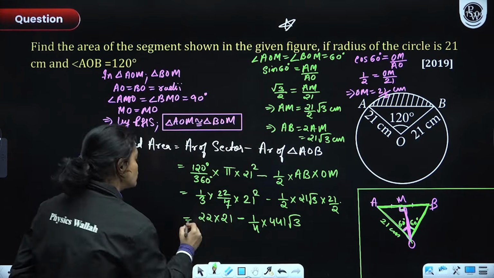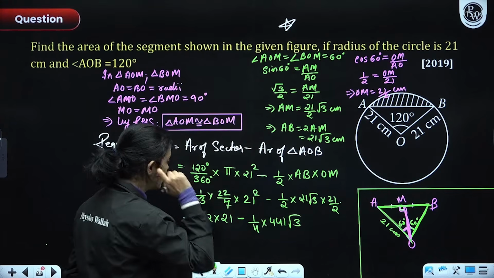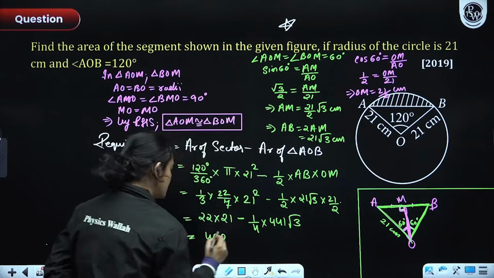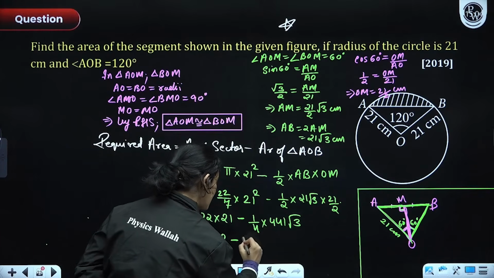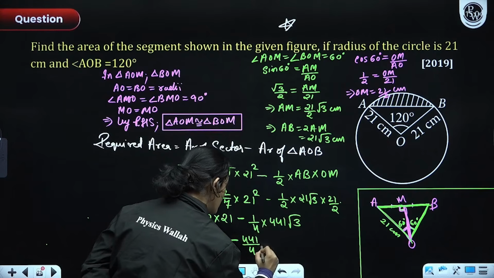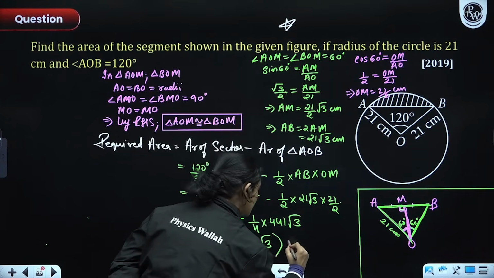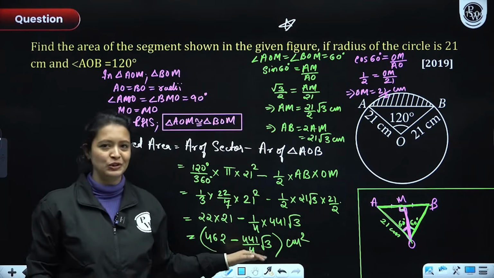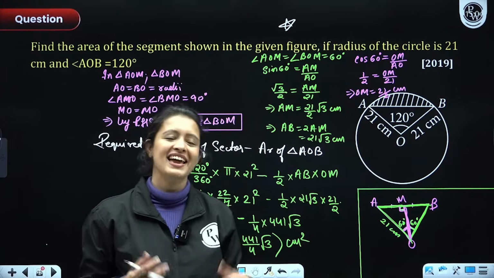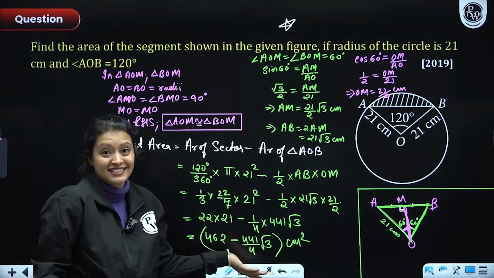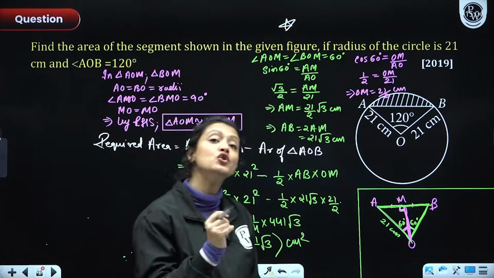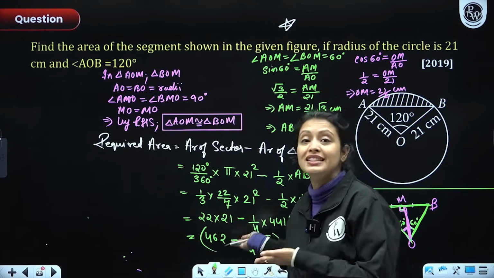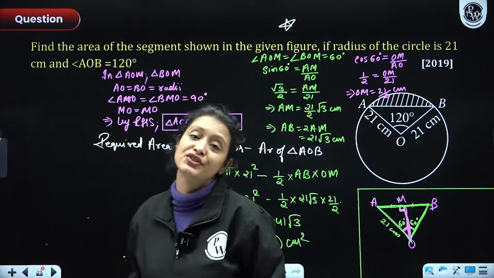Multiplying, we get 462 minus 441 by 4 root 3 centimeter square. Good thing for us, nowhere have they written to use root 3 as 1.73. If they have not written it, I'll leave my answer as it is. But if they have written to use root 3 as 1.73 or 1.7, I will use that and give my answer in decimal.